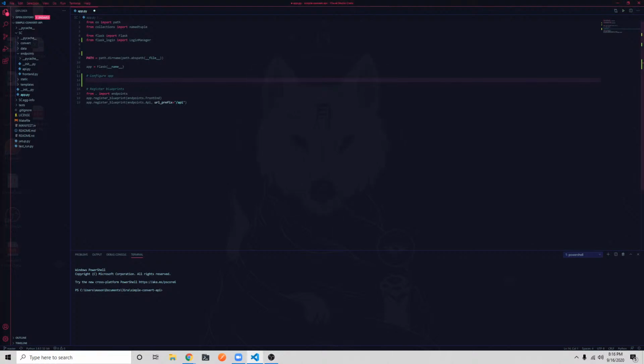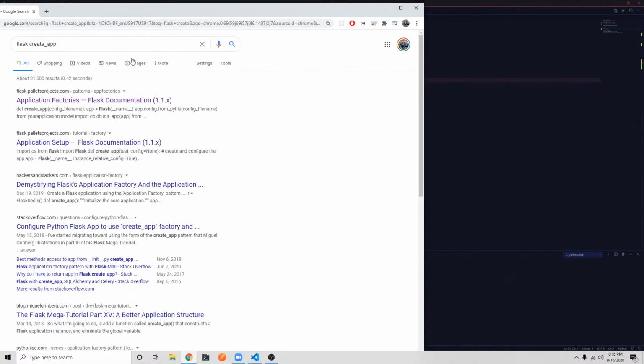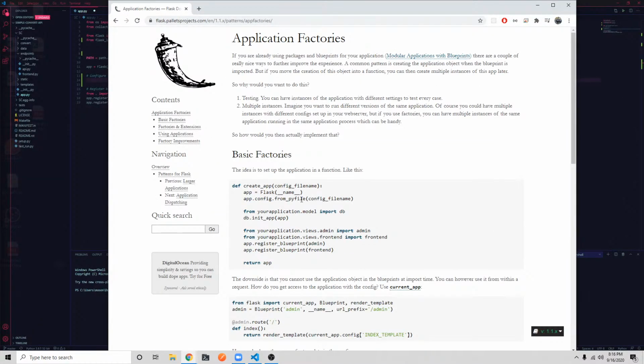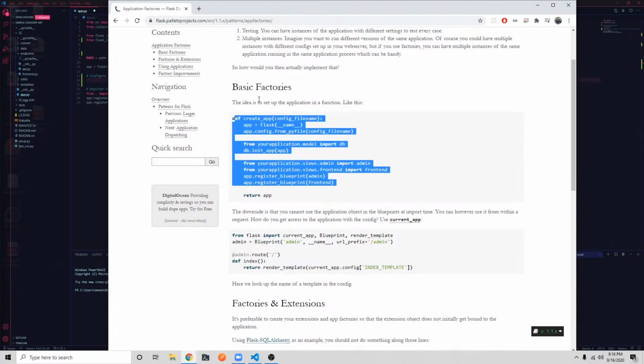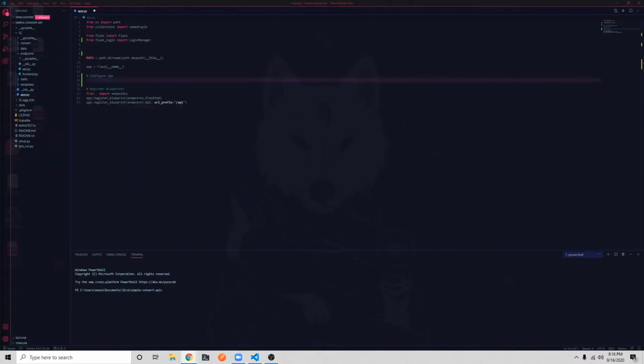All right, so you can put the app in a function they actually use. It's called Create App. You'll see it in a lot of larger Flask projects. Yeah, this is kind of what it looks like. Typically with larger app factories, you'll have a function called Create App, and you'll pass in a config file name, which you can use to set all your database and stuff, and all of the app construction happens in here. And this is also good for a CLI as well. But I don't plan on having a CLI, and this is just kind of a side project, so I'm not going to be implementing that. I have implemented that on a couple other APIs, but yeah, don't really need it here.